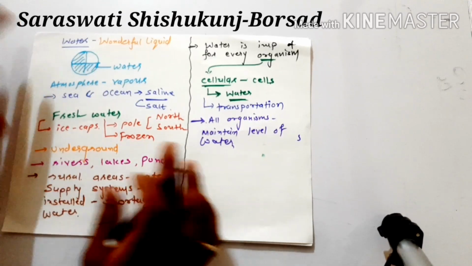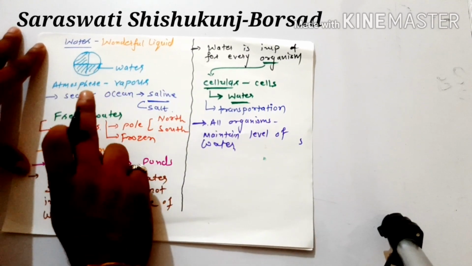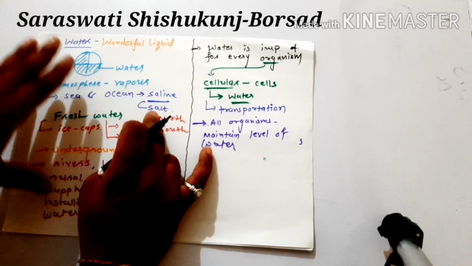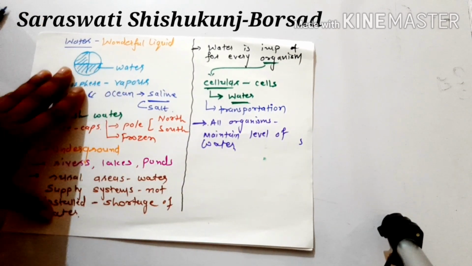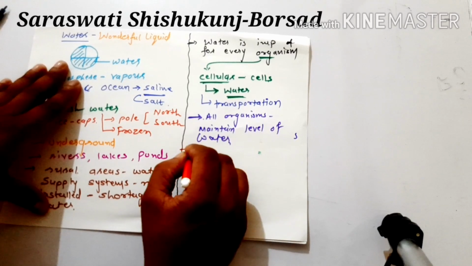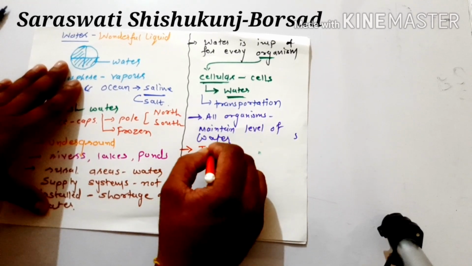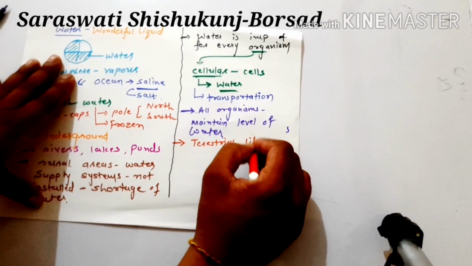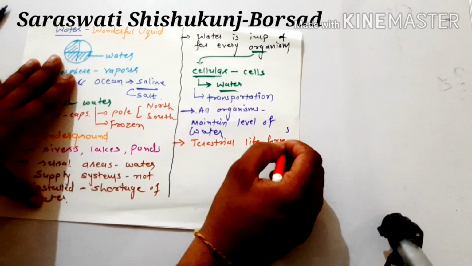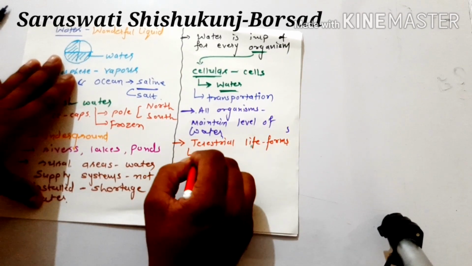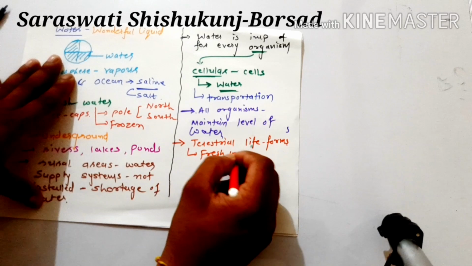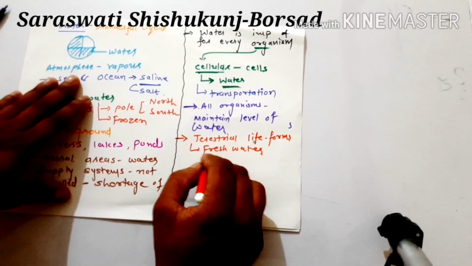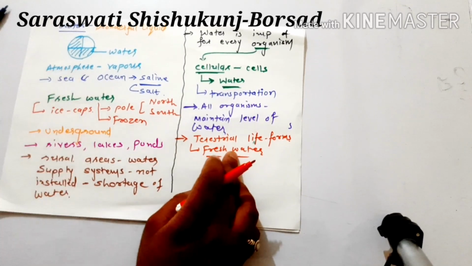But we know that most of the water which we have in sea and ocean is saline, right? That will be salt water. Terrestrial life forms, meaning life on earth, require fresh water.